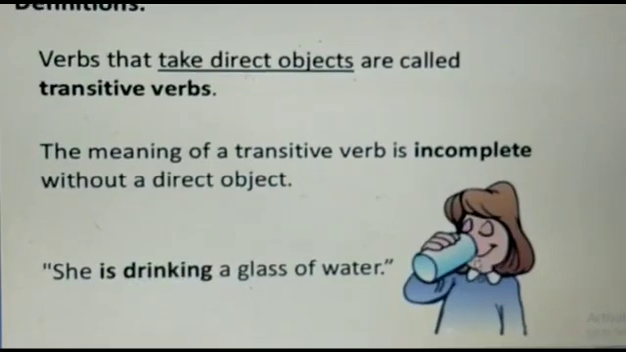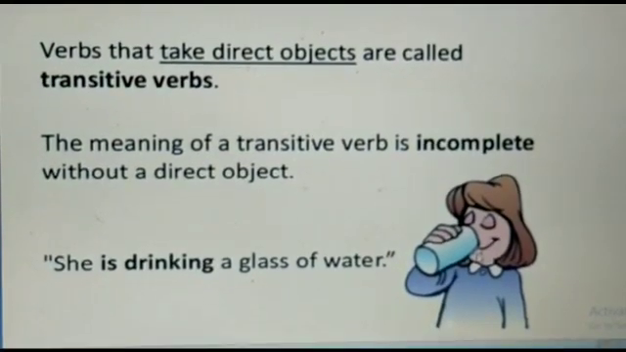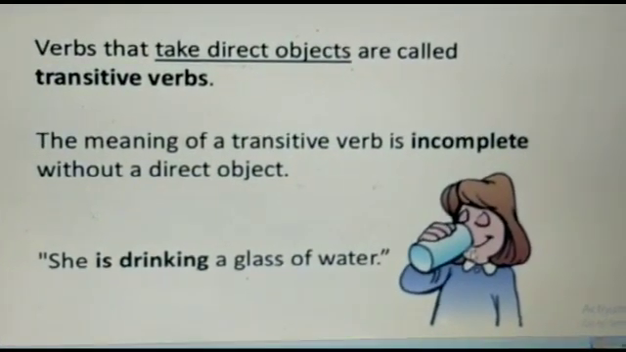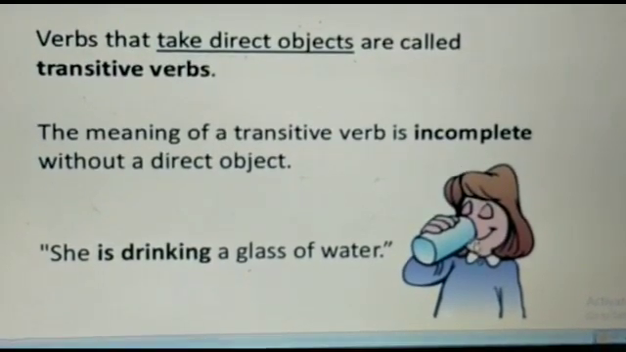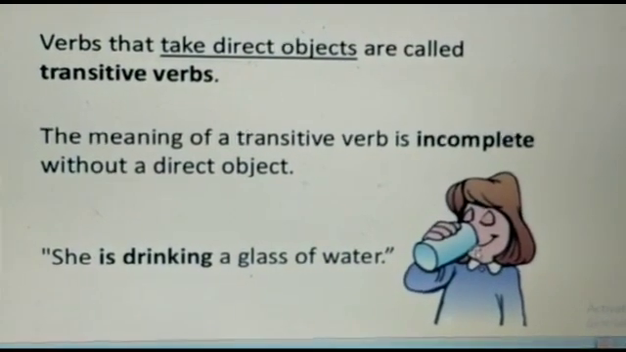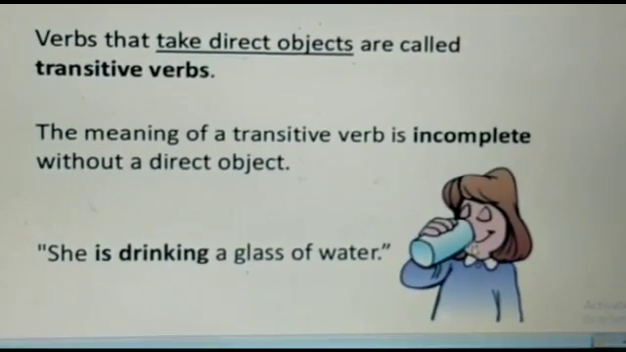So, as I have told you earlier, verbs that take direct objects are called transitive verbs. The meaning of a transitive verb is incomplete without a direct object. She is drinking a glass of water is an example.